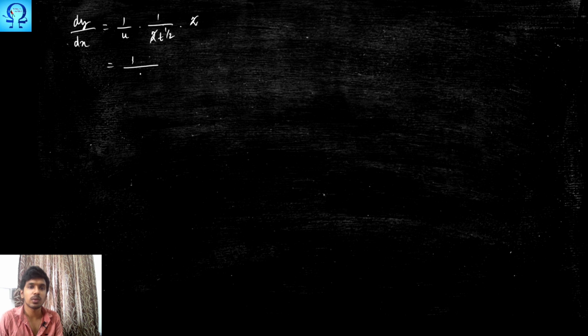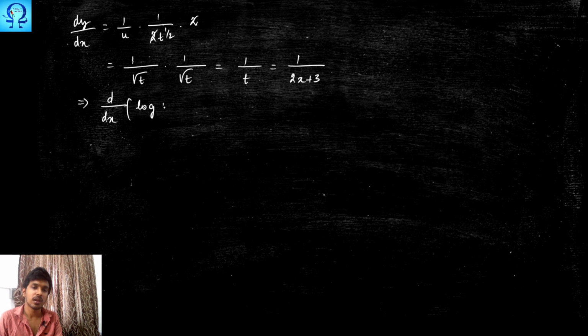My u is under root t, and here I also have under root t, so t to the power half is simply under root t. So this happens to be 1 upon t, and what is t? It is 1 upon 2x plus 3. So what we finally get is d upon dx of log under root 2x plus 3 happens to be 1 upon 2x plus 3.